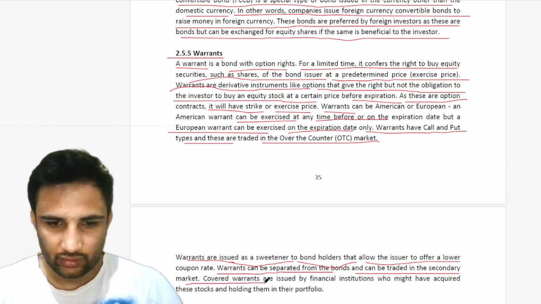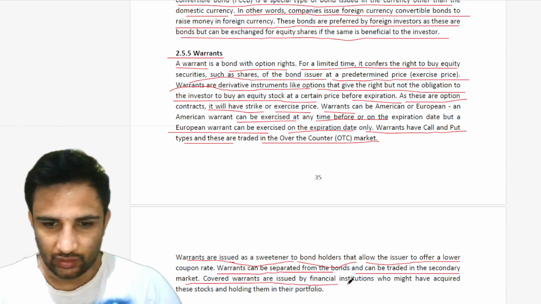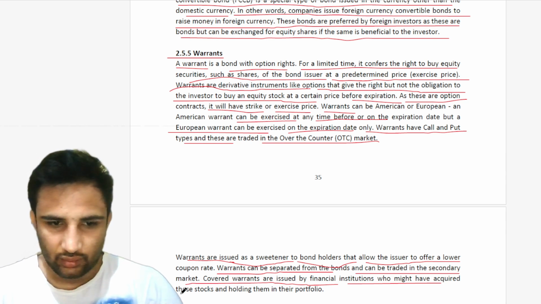Covered warrants are issued by financial institutions who might have acquired these stocks and are holding them in their portfolio.